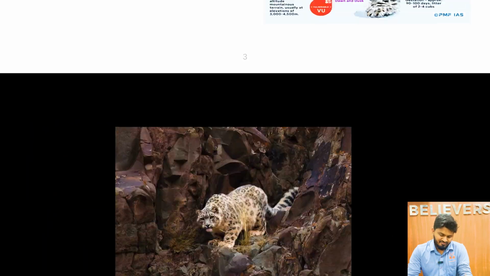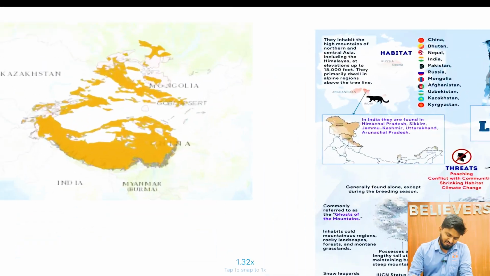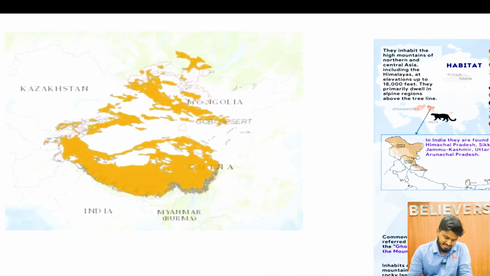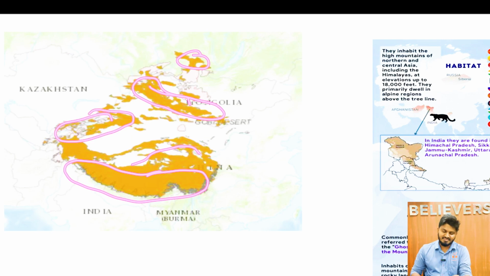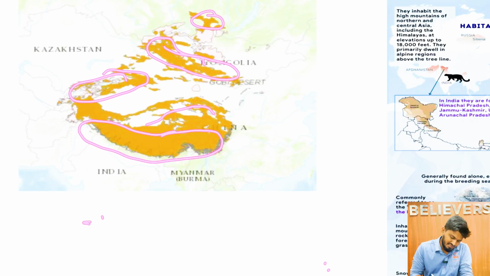This is mainly found in the Himalayan region of Tibet and India, and also in some areas of Mongolia. So you can easily say that these are high altitude animals. In the IUCN list, they are covered under vulnerable.